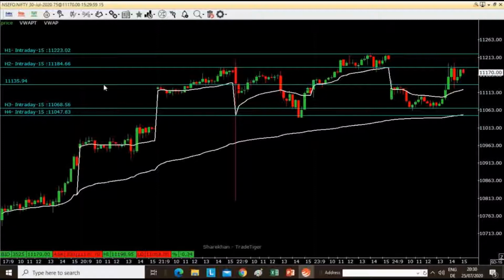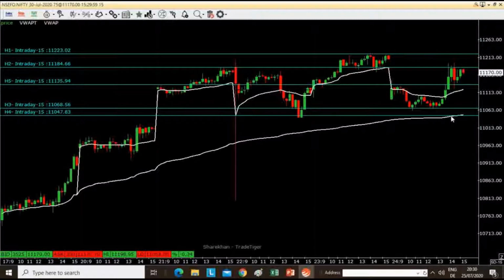So what we can expect is, once we reach 11,135, if it doesn't sustain and doesn't reverse immediately, we can expect Nifty to move in sync with the global financial markets. Once 11,047 is taken out, then only a major downside is expected. I'm not suggesting you buy on the dip here.